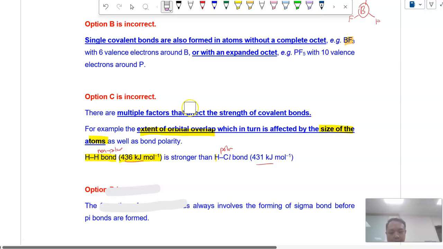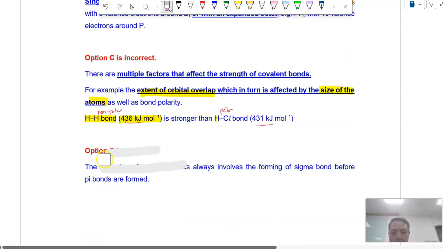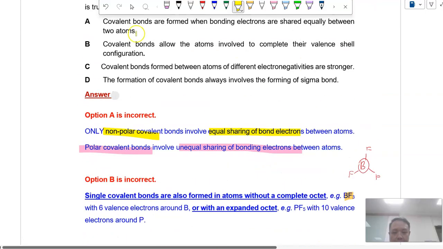We will ignore it, and therefore we look at option D. The formation of covalent bonds always involves the formation of a sigma bond. You remember, every single bond formed is always a sigma bond, followed by a pi bond. So sigma bonds are always formed first before pi bonds are formed. So for single covalent bonds, sigma bonds are always formed. Therefore option D is correct, and therefore D is the answer for B4.